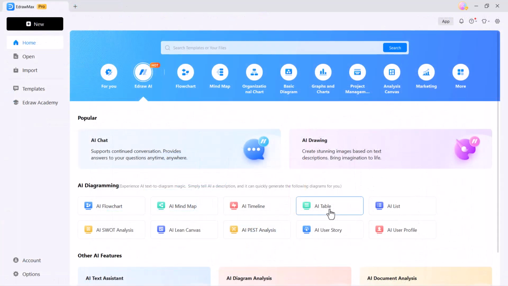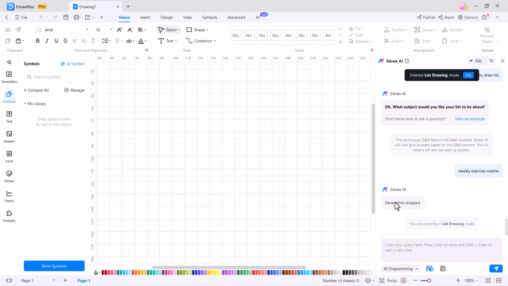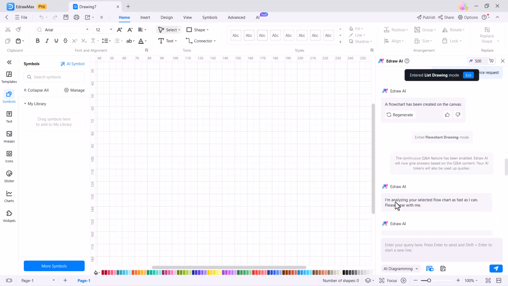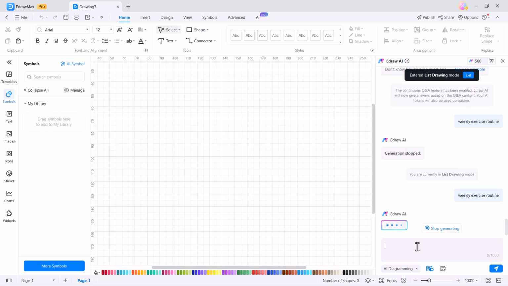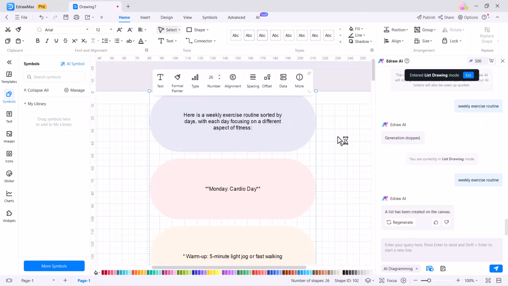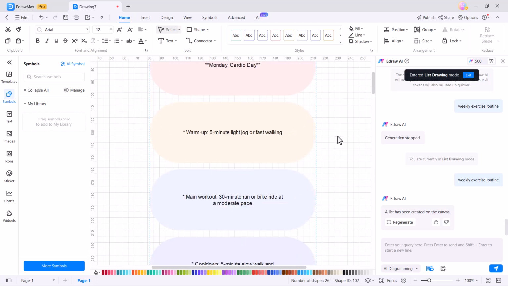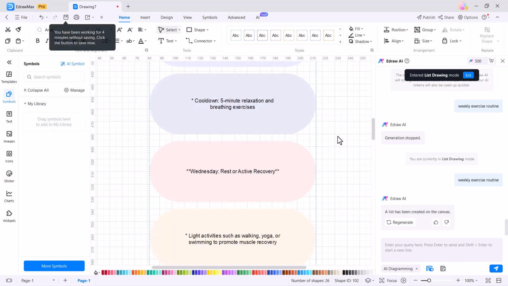Next we have the AI list option. AI list in eDraw Max is a powerful feature that allows users to quickly generate and organize lists with the help of AI. Whether you are creating to-do lists, project plans, or brainstorming ideas, AI list streamlines the process by automatically structuring your content into clear, organized formats. These features enhance productivity by saving time and ensuring that your lists are easy to manage and update. You can also edit the text.